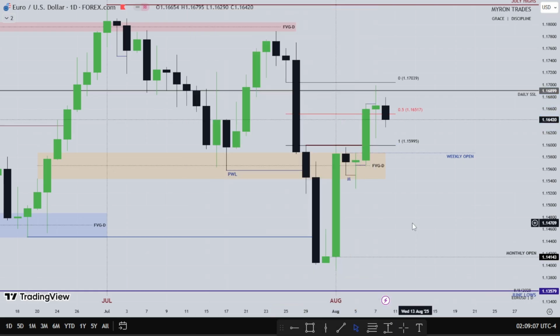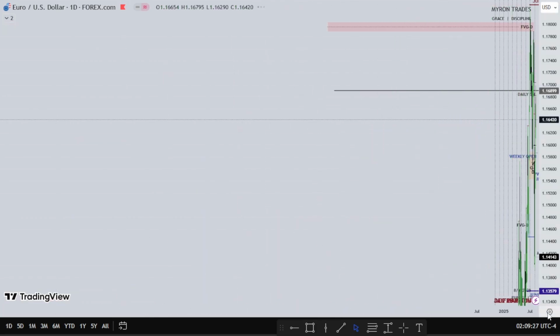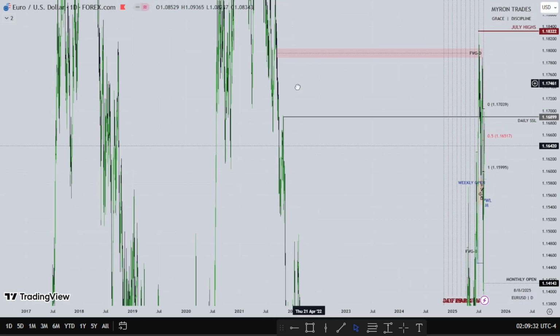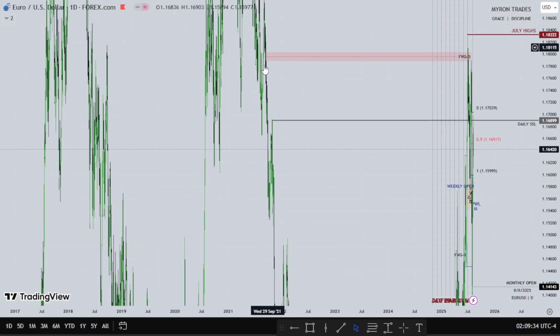So this huge daily fair value gap, I was watching its midpoint as a draw on price on Wednesday. As you can see, Wednesday traded higher into its midpoint. Then we see Thursday trades higher, but the upper half of the fair value gap was being used, and this old daily high that was taken out was used as resistance. Look at the high. This high right here that EU ran out into this daily fair value gap. So this high was being used as resistance on Thursday for price.